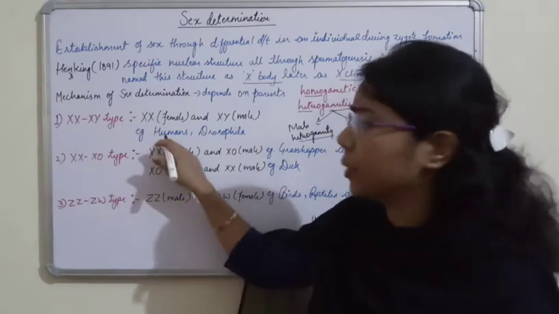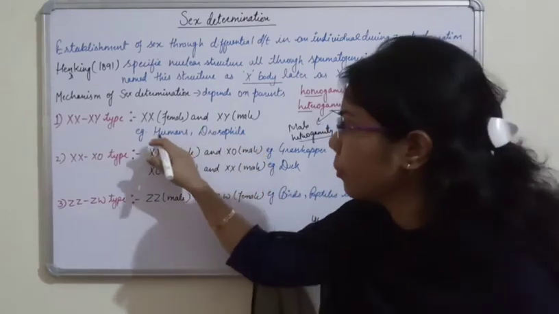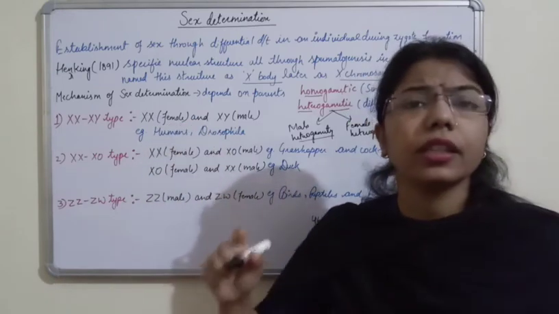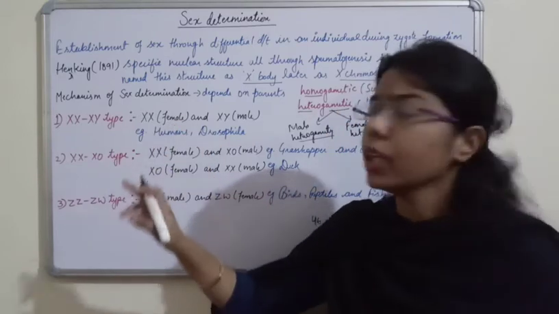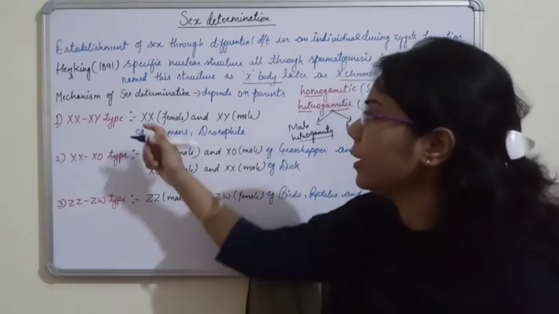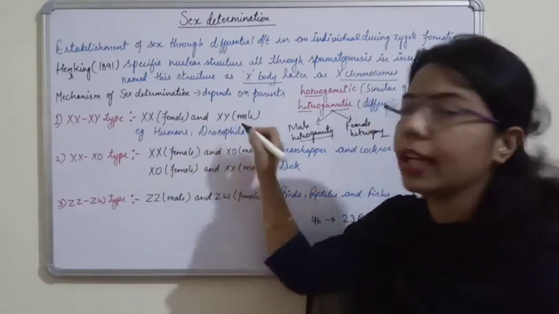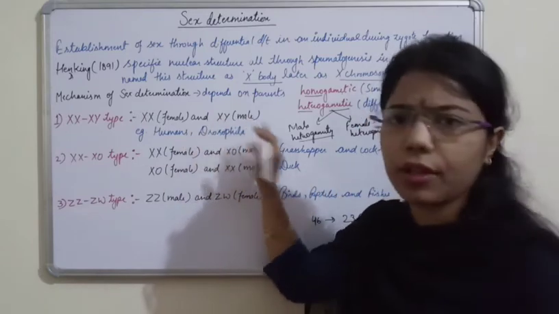Now we will understand how it comes under male heterogamety. In case of humans as well as Drosophila, the females have one type of gamete. If you look at females, only one type of gamete will form, that is XX. While in case of male, two types of gametes will form, that is XY.